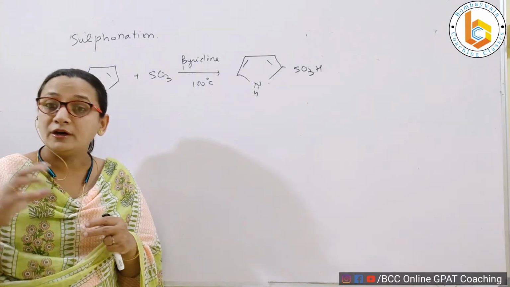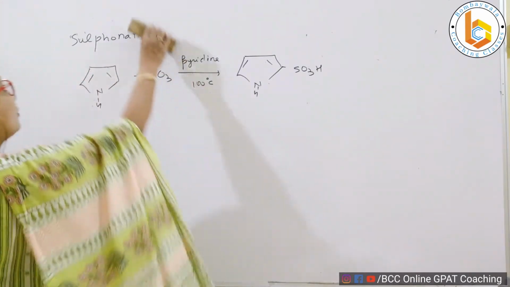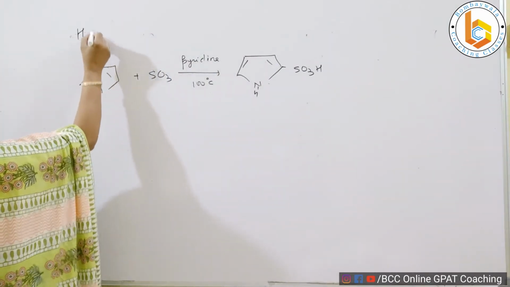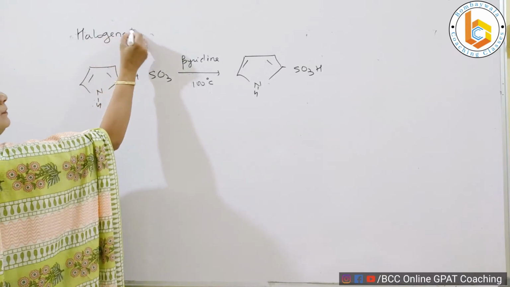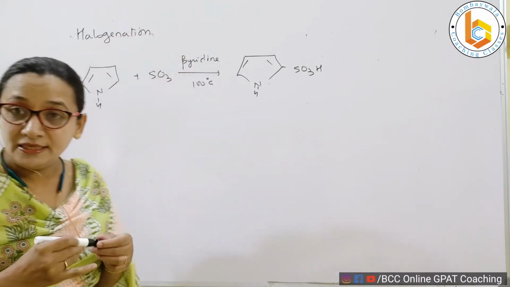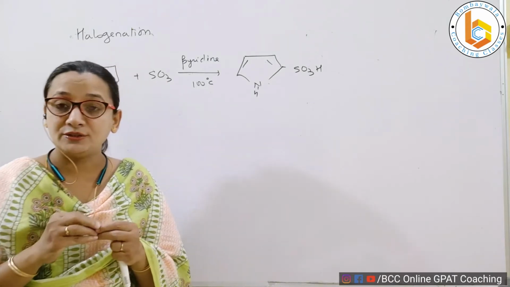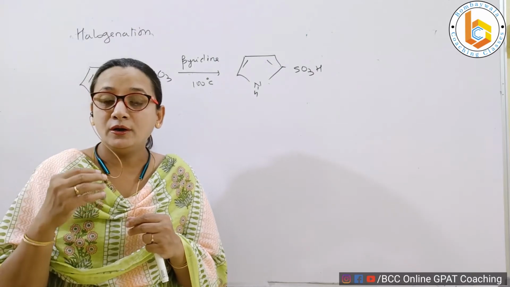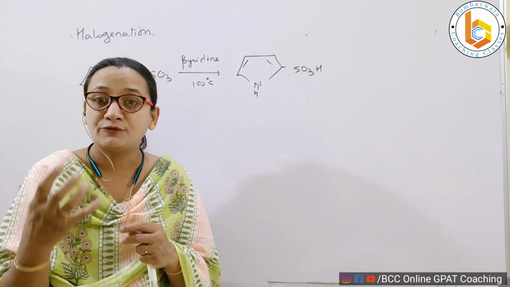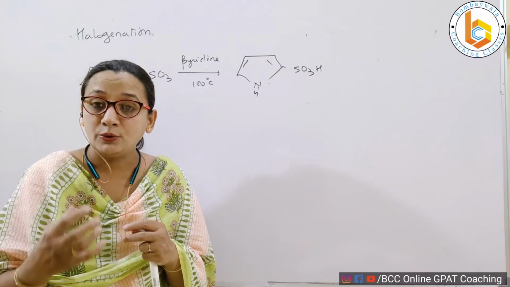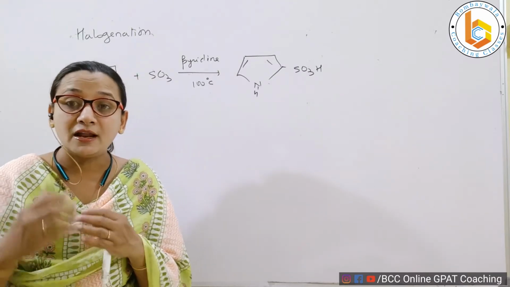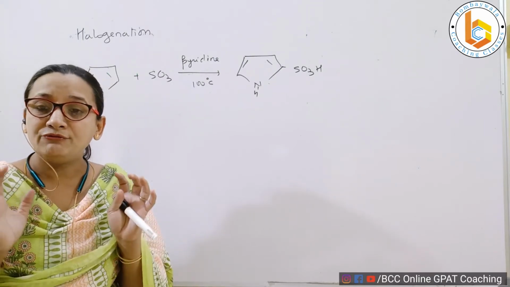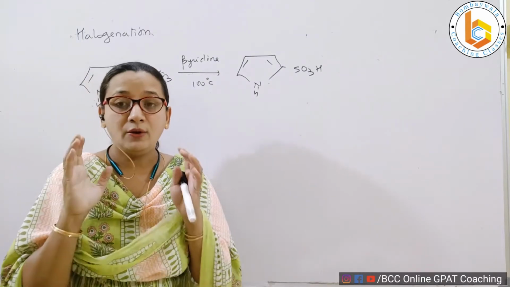Now we move to the third reaction of pyrrole, wherein we will be talking about halogenation. Again, we remember when you are doing it in benzene, halogenation reaction occurs in the presence of catalysts, of course: FeCl3, bromine in the presence of FeBr3, chlorine in the presence of FeCl3. There is requirement of the catalyst, whereas it occurs very simply and very easily in pyrrole. Now look at the reaction.